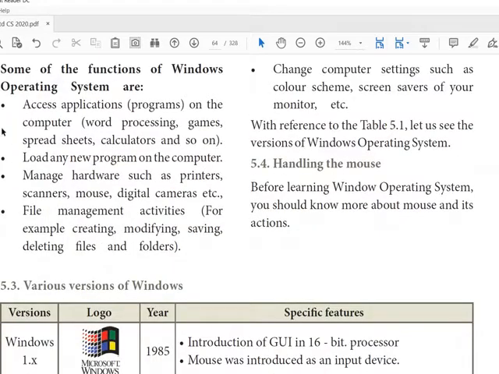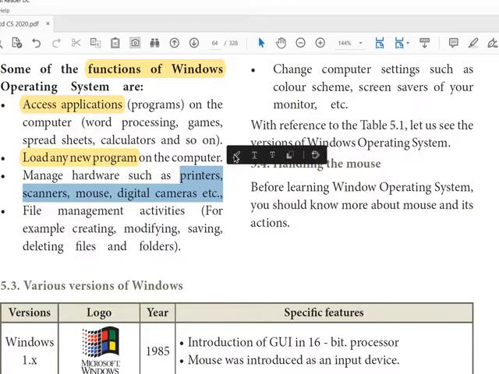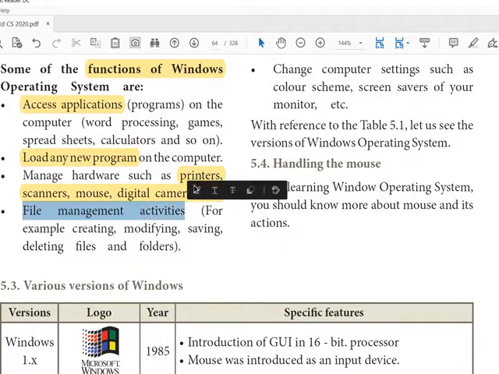Keyboard is used to enter alphabets, numbers and special characters. Then what are the functions of Windows? Important functions of Windows OS. Access applications on the computer like word processing, games, spreadsheets, calculator and so on. Then load any new program, so easily we can install a new application program. Manage hardware such as printers, scanners, mouse, digital cameras, etc. There are many peripheral devices that can be connected with the OS. File management activities like creating, modifying or saving, deleting files and folders.